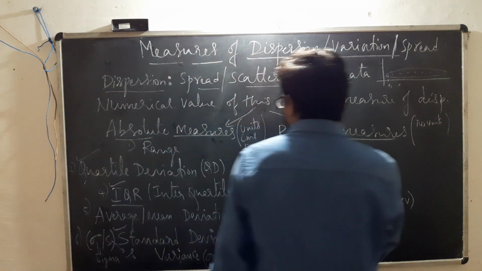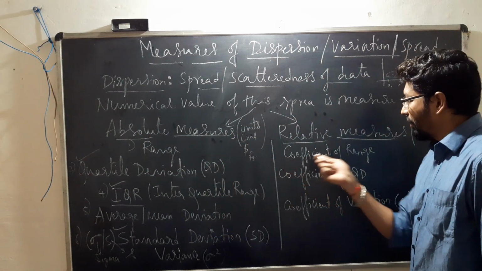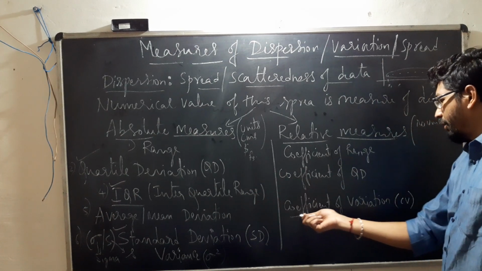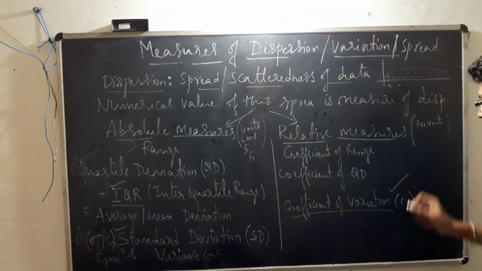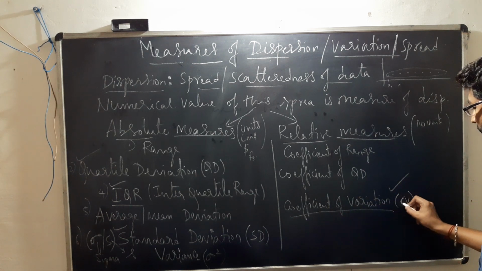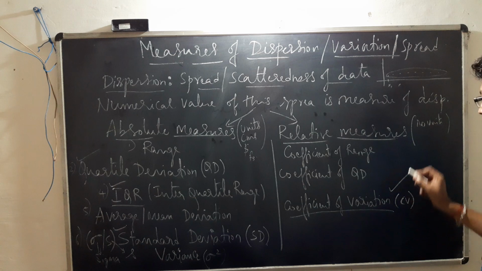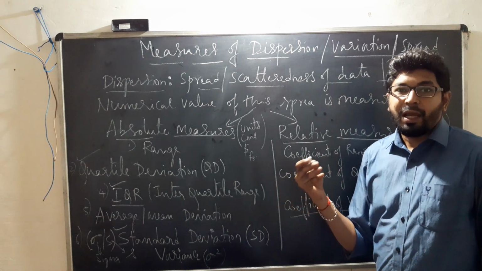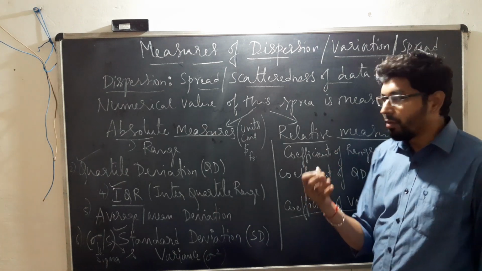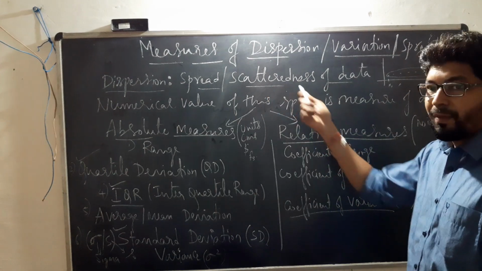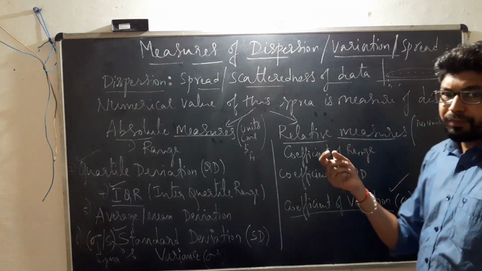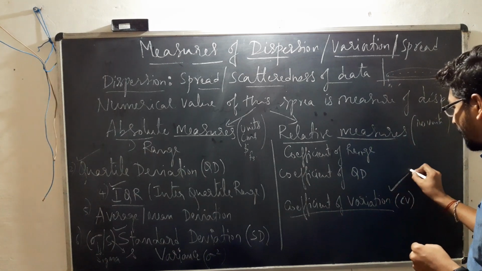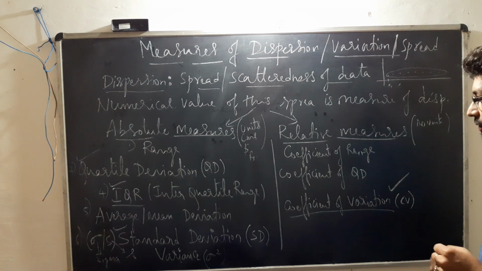The relative measures corresponding to these absolute measures are coefficient of range, coefficient of quartile deviation, and one of the most commonly used relative measures, the coefficient of variation, commonly indicated as CV. So if you want to compare two or more distributions and select the distribution which is good in the sense that the spread is very less, which indicates consistency in the data, then you will have to talk about the coefficient of variation.